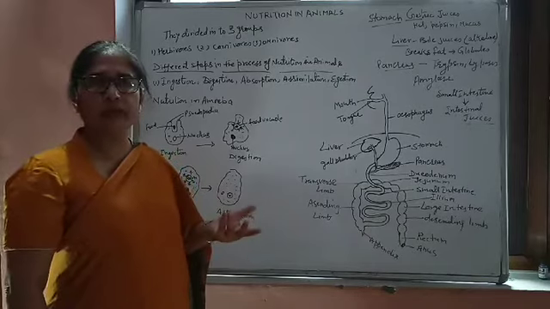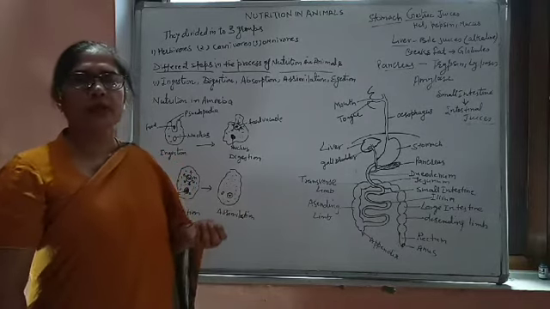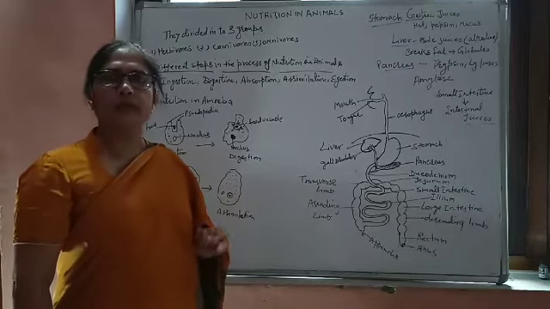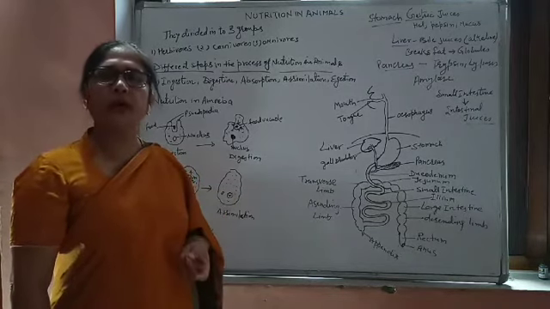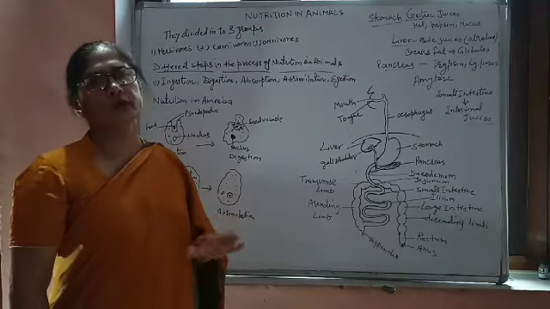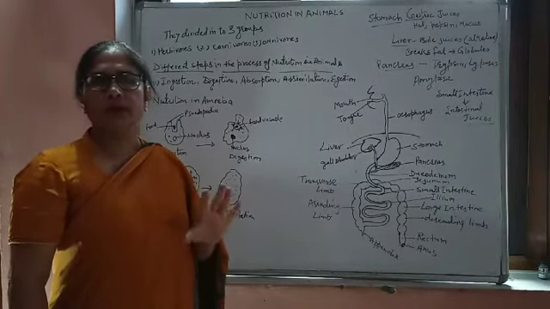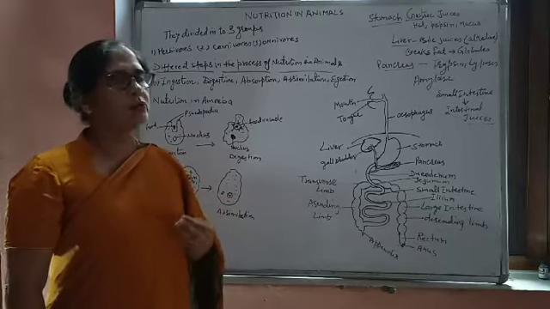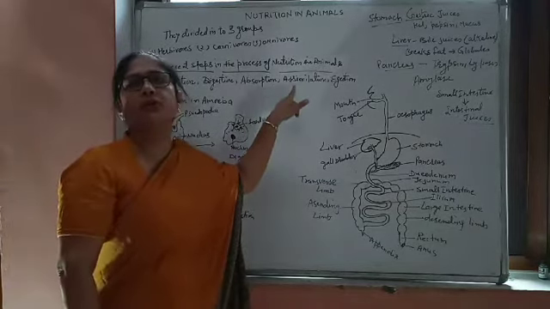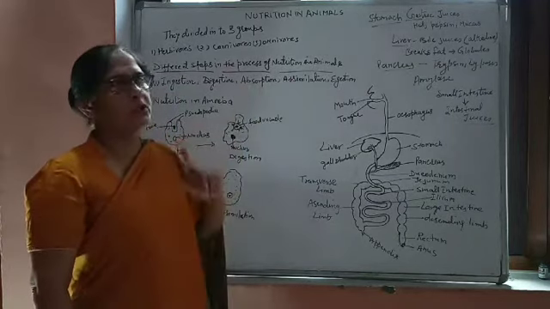We have a number of activities taking place inside the body: reproduction, respiration, digestion, control and coordination, excretion, transportation. These processes need energy. So assimilation is the release of energy from the food by the process of oxidation.